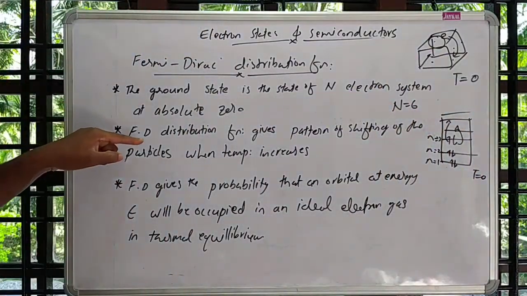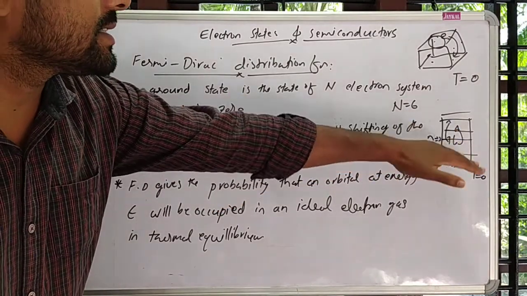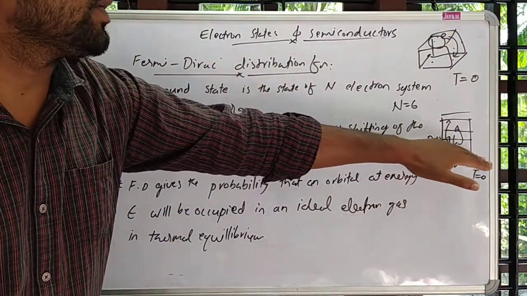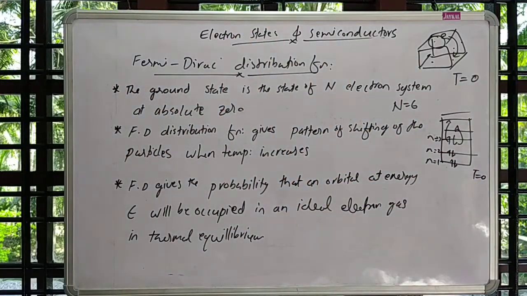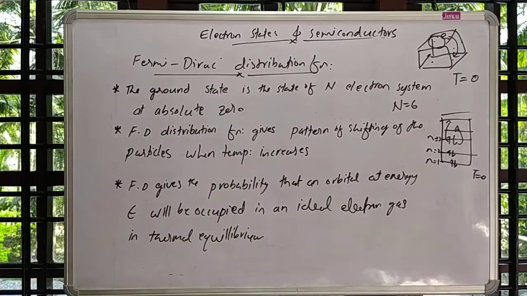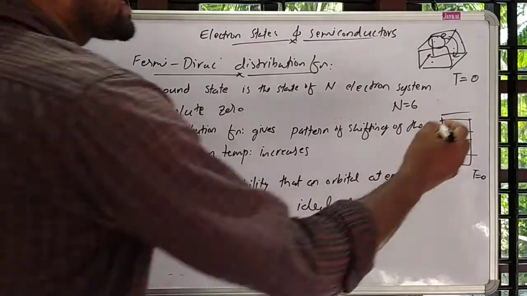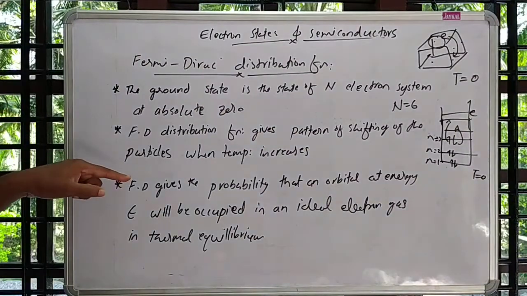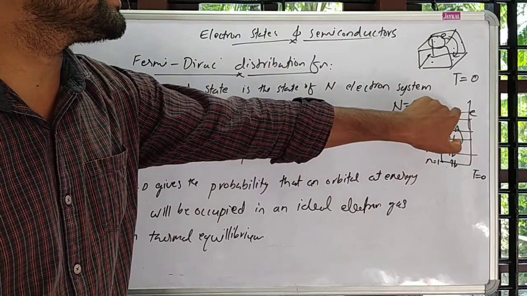And our Fermi-Dirac distribution function gives the pattern of shifting of electrons from lower energy levels to higher energy levels when temperature increases. Okay, and the Fermi-Dirac distribution gives the probability that an orbital at energy E will be occupied in an ideal electron gas in thermal equilibrium. That means if we are considering an energy level here, the Fermi-Dirac distribution function gives the probability of occupation of an electron at this energy level.